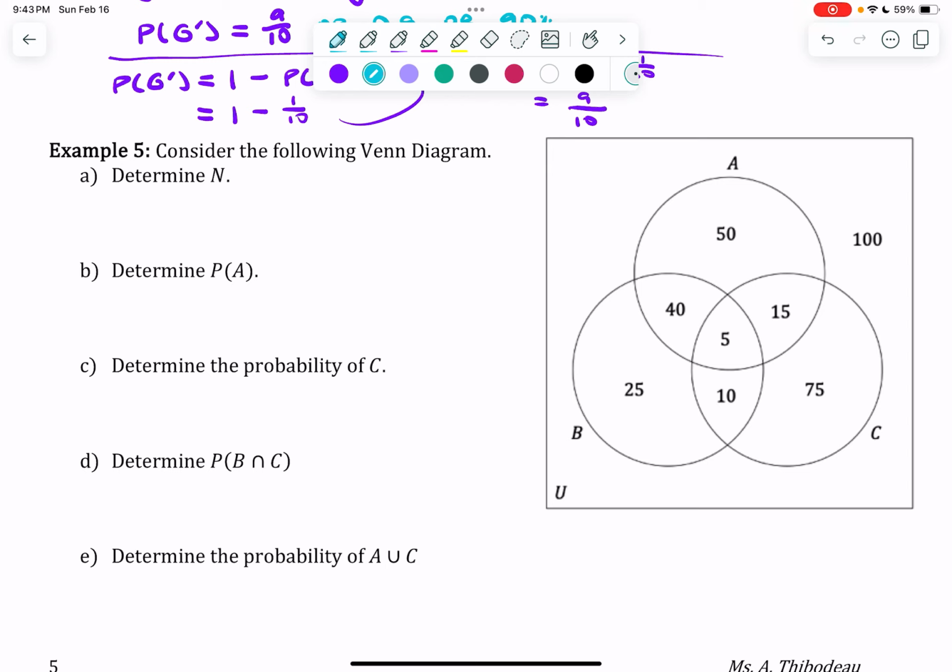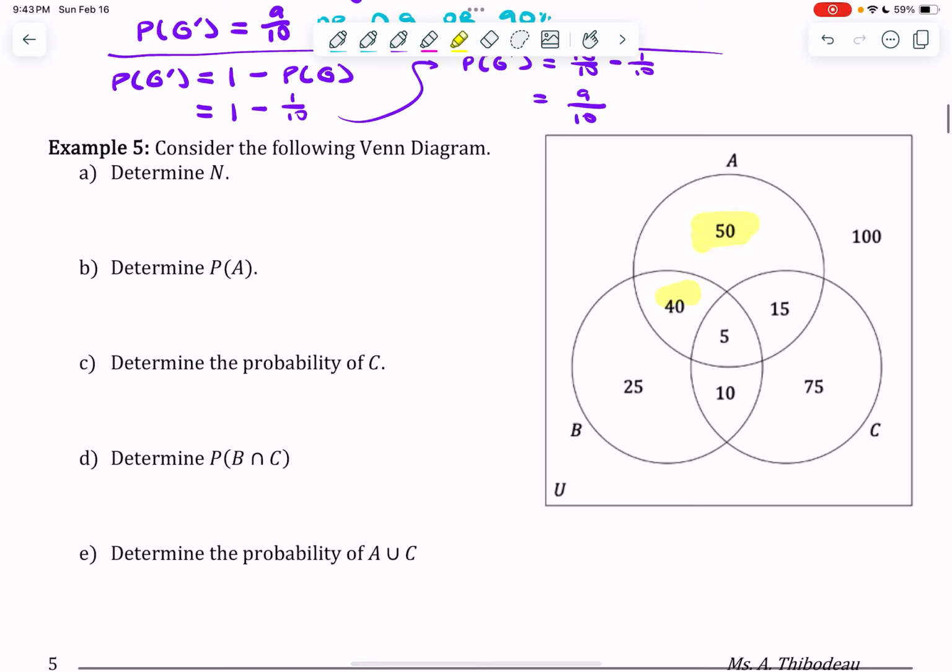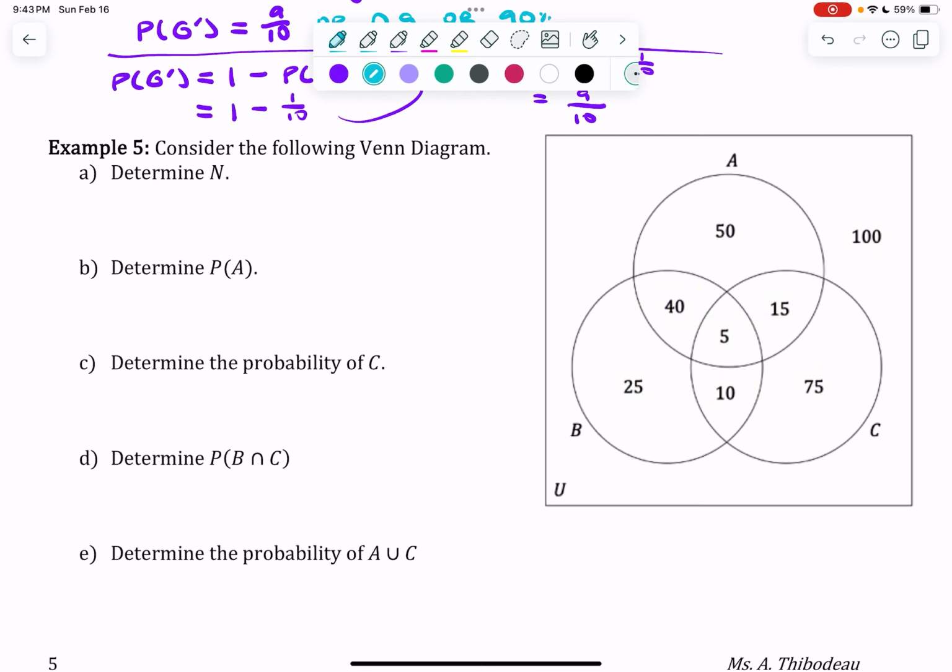First and foremost, before I figure out the probability of anything in this Venn diagram, I need to know the number of elements in my sample space or the number of elements in my universal set. I find that just by adding up every single number, right? Every single area here, when I add them up all together, that'll get me the denominator of every probability that I'm about to do. Can you add it up for me?